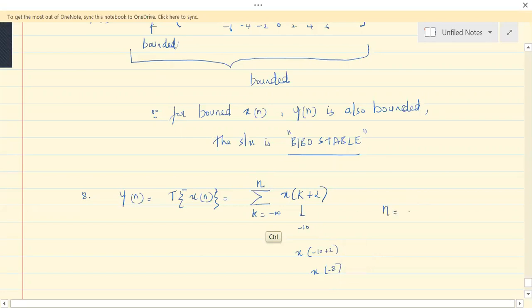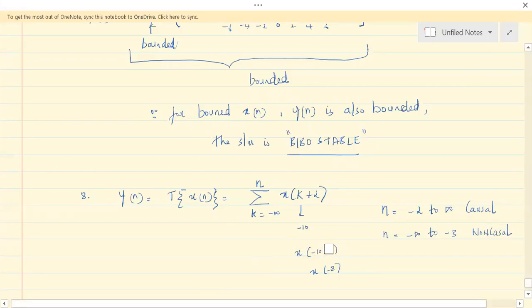If n takes the values from minus 2 to plus infinity, the system is causal. If n takes the values from minus infinity to minus 3, the system is non-causal. Can you tell me how? Let me just leave it here. You can just analyze from here on.